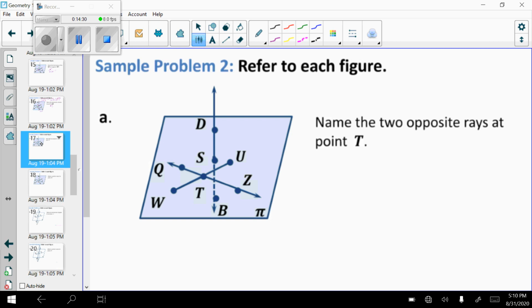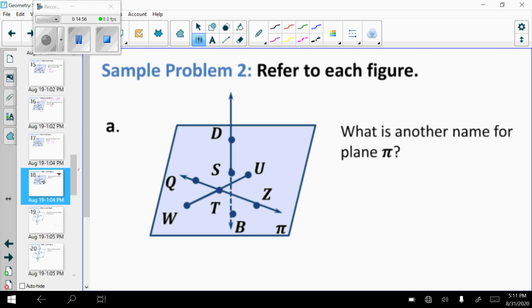The next picture, name 2 opposite rays at point T. So I look at point T. I notice that if I go T to W, there's no arrow, so that is not a ray. T to Q has an arrow, so ray TQ with my arrow pointing that way. And then directly opposite, again starting at T, to Z. So ray TZ. That is my only correct answer for 2 opposite rays that start at point T.